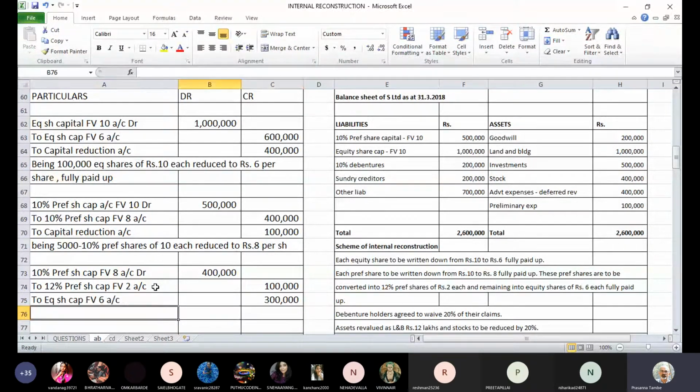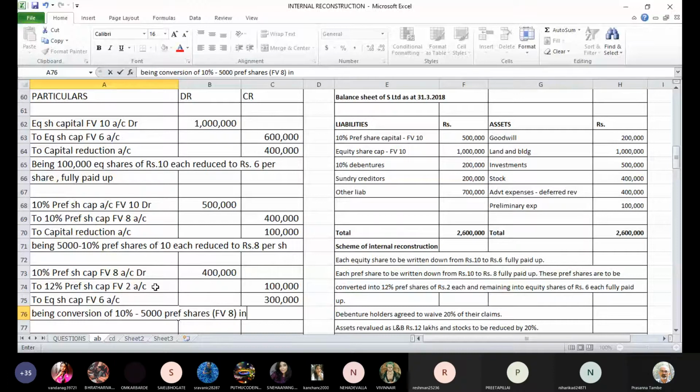So conversion of 10% preference shares into 12%.